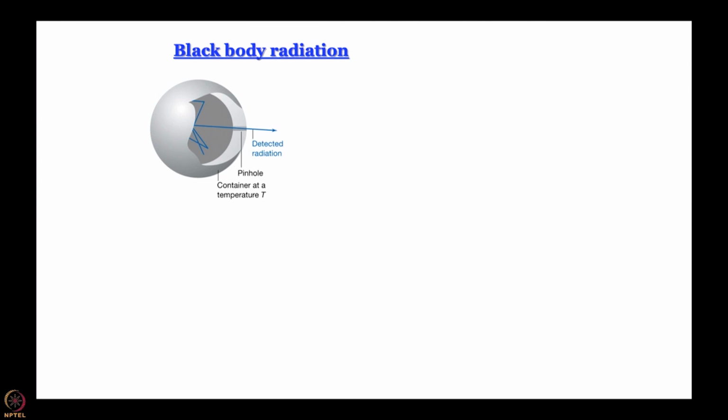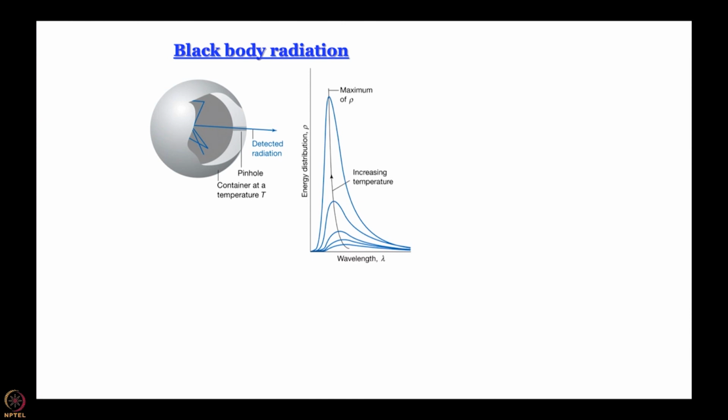If one looks at the emission of the black body as a function of wavelength, if you plot intensity versus wavelength, or distribution versus wavelength for example, then we get an emission spectrum, and the emission spectrum of a black body looks like this. What you see here is emission spectra at different temperatures. So, the first point to note is that all the spectra go through a maximum. Of course, as you increase the temperature, the intensity becomes more and more, because heating means you are supplying energy. The more energy you supply to the body, the more it will emit.